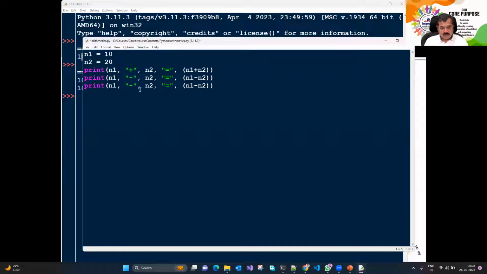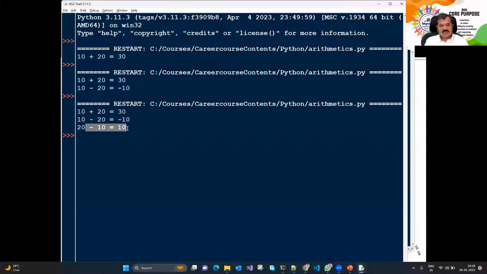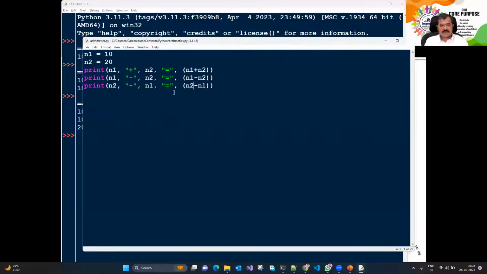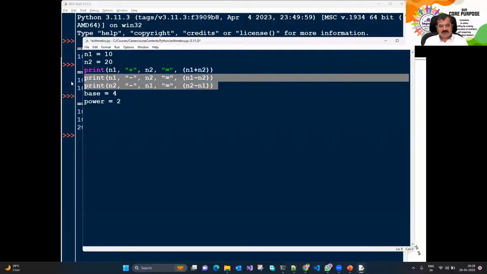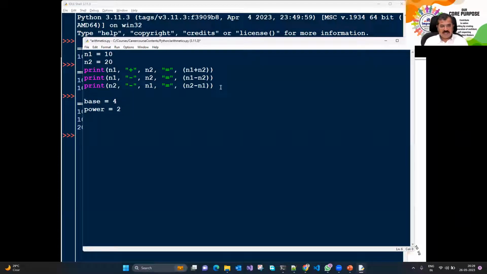If I said n2 minus n1 is equal to n2 minus n1, I save it and I run it. Because n2 minus n1 is 10 and so on. So it's working, right? Let's also look at some other operations. Suppose I have base as 4 and power as 2. Or even before we go to base and power, let's finish with multiplication. So if I have to proceed further, here I could say n1 into n2 is equal to n1 into n2.